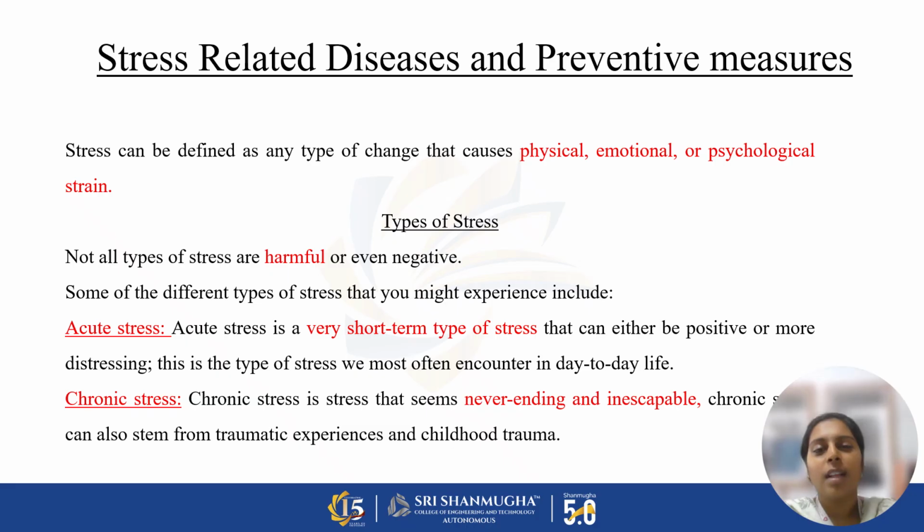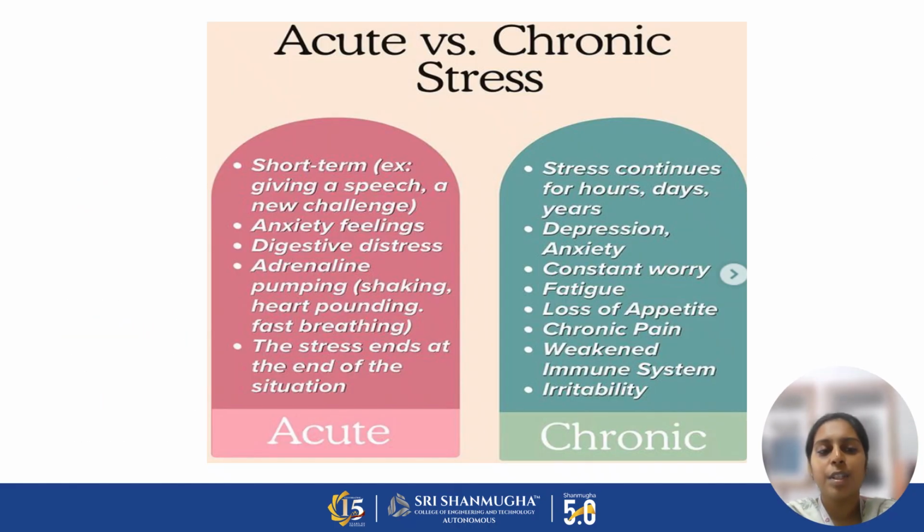Acute stress is nothing but a very short term stress that ends as the situation ends. While chronic stress is never ending and inescapable. So this is the difference between acute stress and chronic stress. Acute is short term. Chronic stress continues for hours, days, and years. In acute, there is an anxiety feeling. In chronic, there is depression, both depression and anxiety feeling.